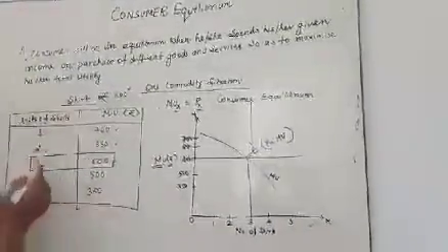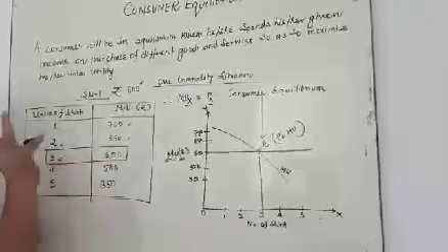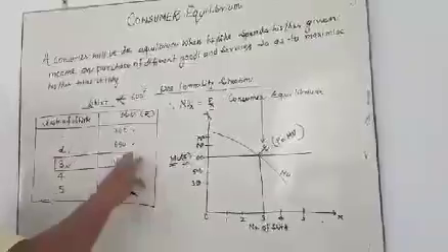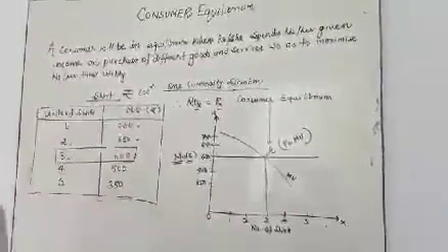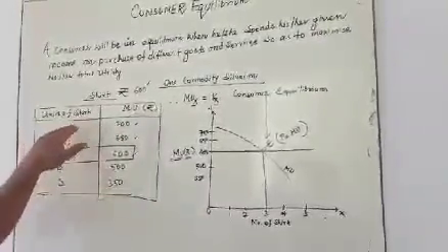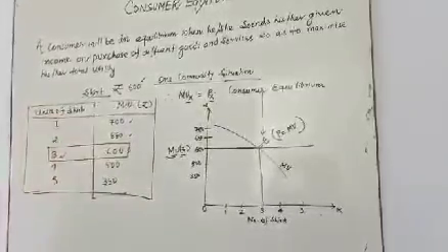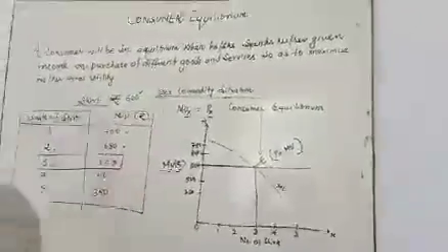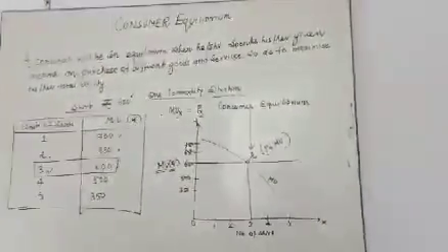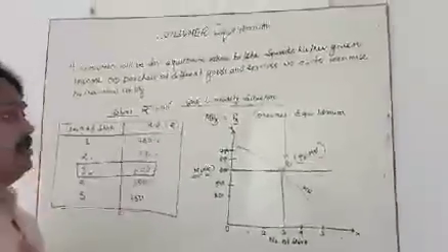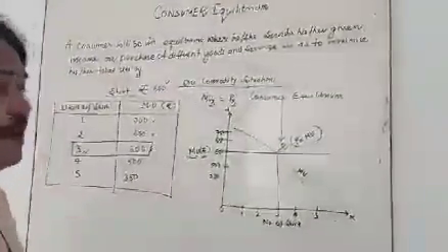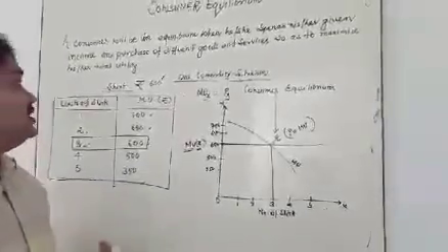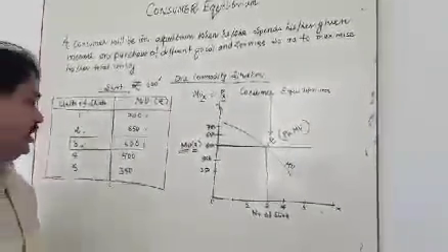You find here that when the consumer buys 3 shirts, the marginal utility is 600, where the consumer maximizes. But when the consumer buys only one shirt, the marginal utility is 700. It is common in our day-to-day life, my dear student: when you have a limited income, you spend it on a particular commodity to maximize your utility.